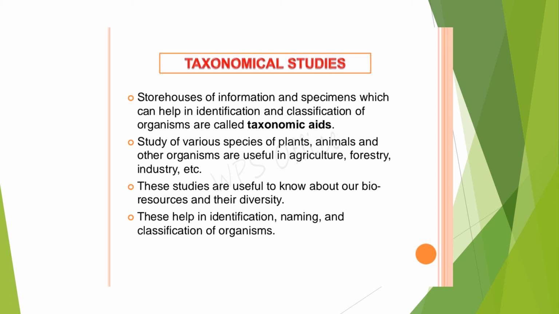So this type of certain aids we use. Aids means something which helps us to identify. In every species, scientists are trying to identify that thing. If you go to agriculture, forestry, industry, everywhere, even in medicine, to extract some medicines from the plants, they should know the names of the plants, where they are available, etc. So for all that, the aids are very much useful. These taxonomical aids help us to identify, name and classify the particular organism.